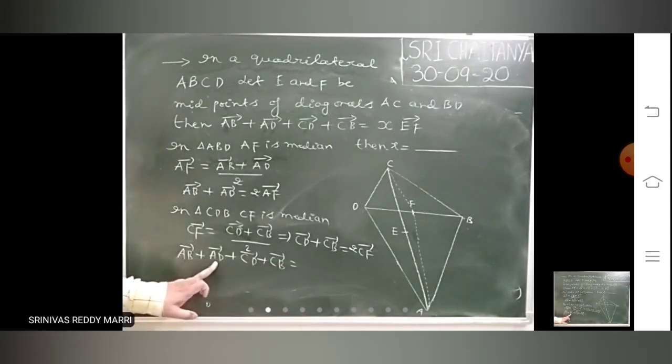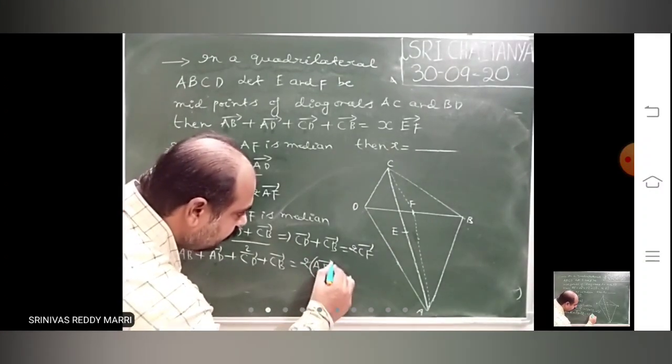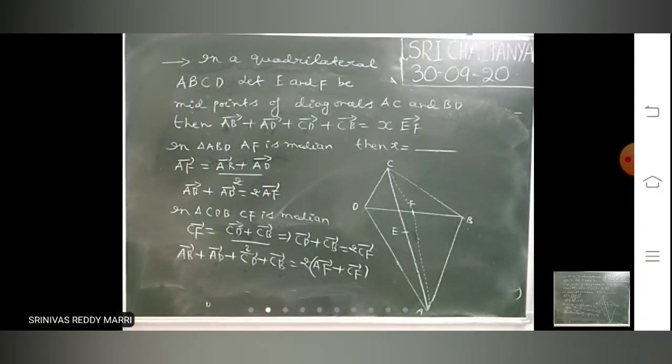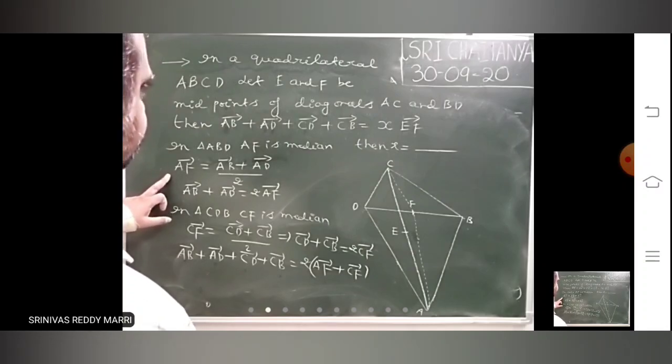AB plus AD is twice AF, 2 take common, plus these both is nothing but 2 CF.